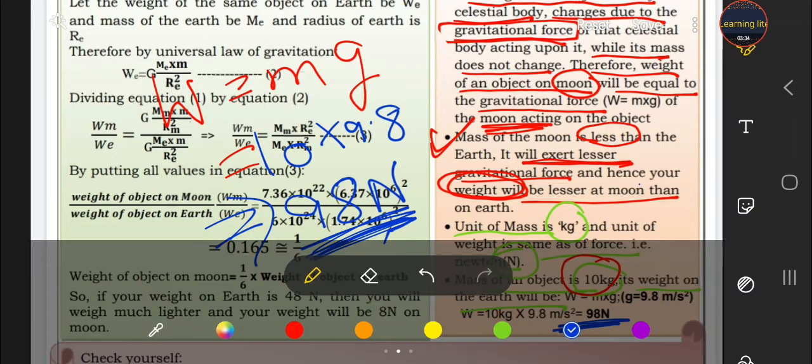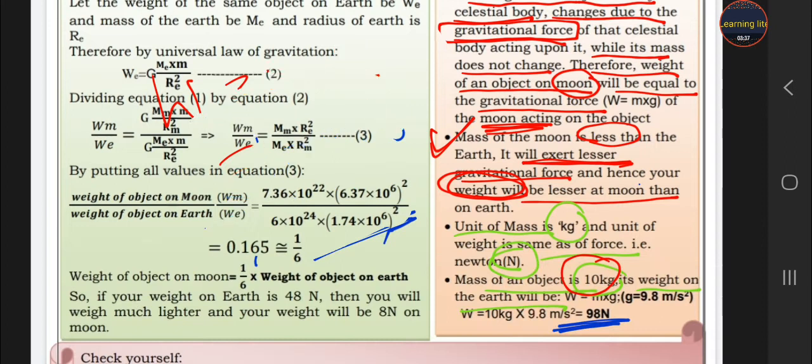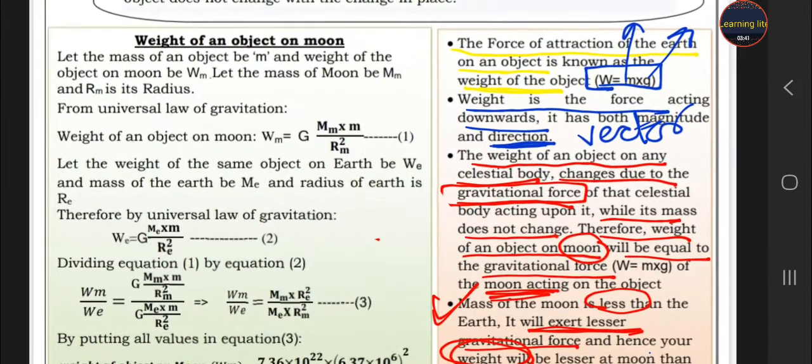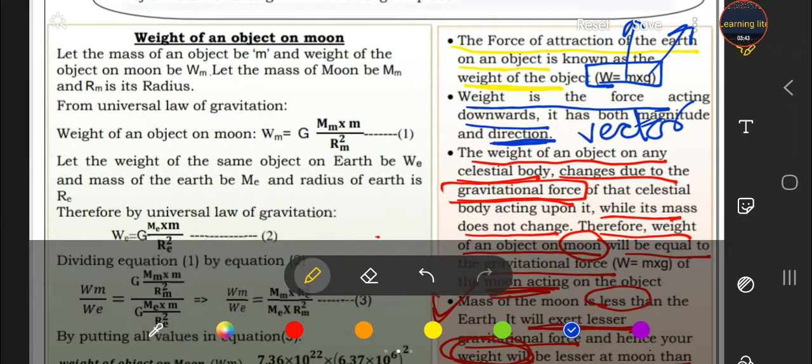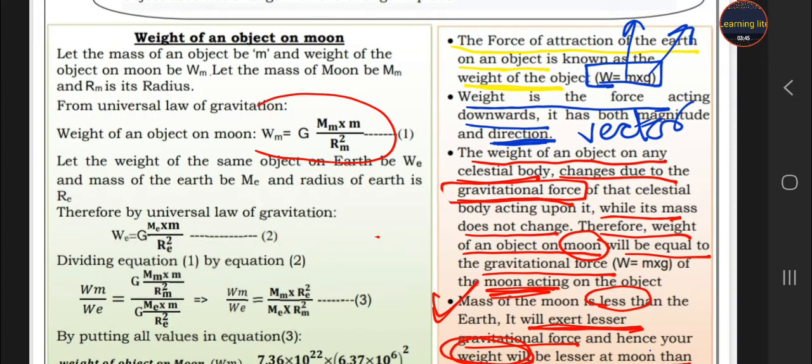Now let's see how the weight changes on the surface of the moon. There is a mathematical expression. Weight is force: F equals G times mass of the moon times mass of the object upon r square.